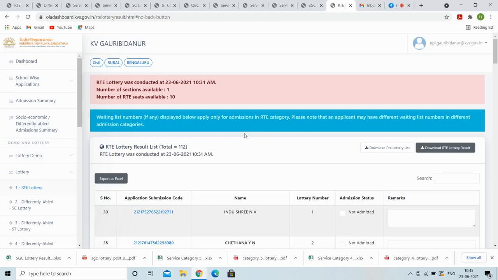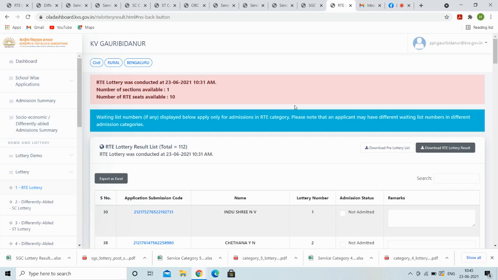We will possibly upload it today itself in the evening, and you may be able to see it tomorrow after it gets displayed. This is the lottery, not the admission list. This is the only lottery list which we are going to upload, and thereby we will upload provisionally selected and provisionally waiting list also.